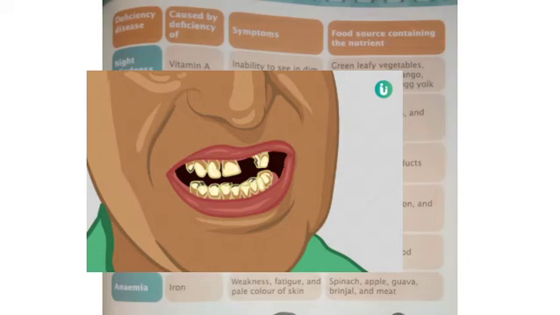Next is scurvy, caused by the deficiency of vitamin C. Symptoms are sunken eyes, loss of teeth, bleeding gums and poor healing of wounds. Sunken eyes means not getting enough sleep, and our eyes will be big or reddish. What are the food items? Amla, orange, lemon and tomato.